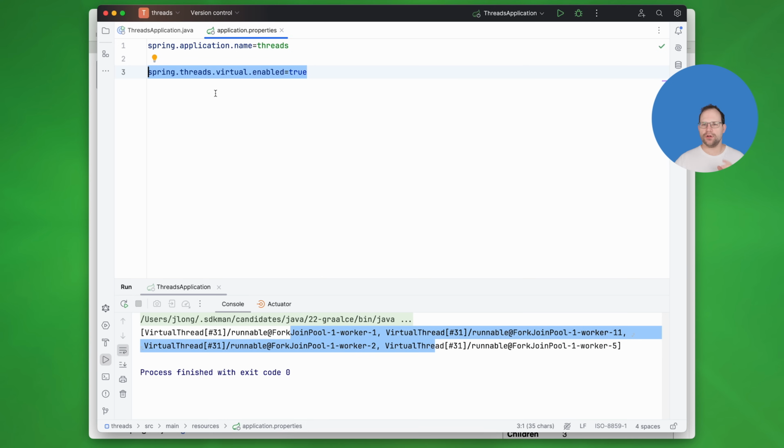So now, whenever you have one thread per request, it's actually a virtual thread. So if in that thread you call a SQL database and you do I/O, or you call another microservice with the REST client, or you call something else that blocks, it's okay, because behind the scenes, the runtime will detect it and then move you off the thread while you're waiting for this blocking operation to happen. And again, those blocking operations are I/O, Thread.sleep, things like that. Okay, so this property is really, really key to turning on this feature in your Spring Boot application.